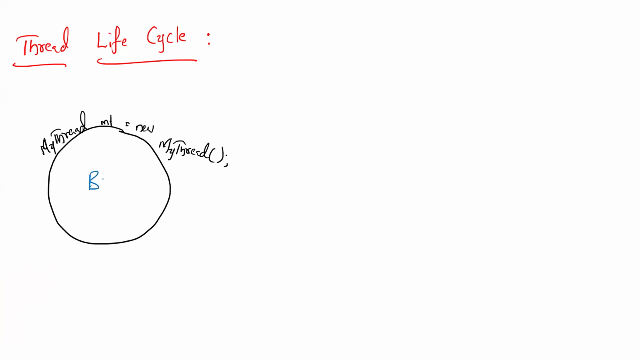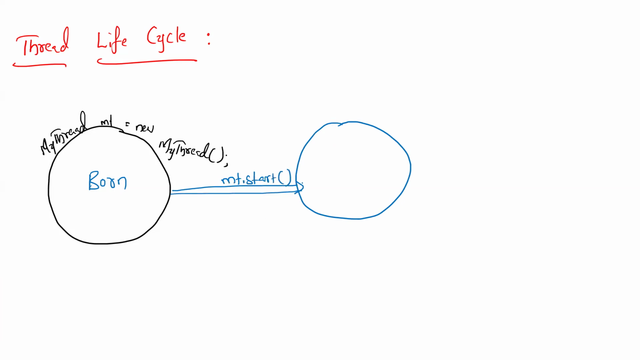This is the born state. A new thread will be born. Then, to push it from this state into the next state, what are we doing? We use the t.start() method. What will this start method do? The start method will make the thread ready. The thread will be in born and then ready state.